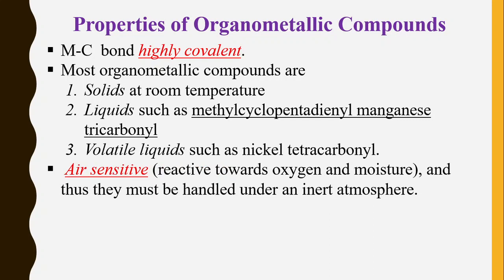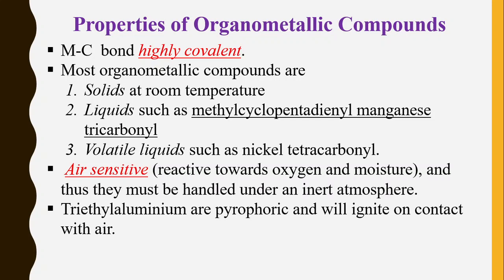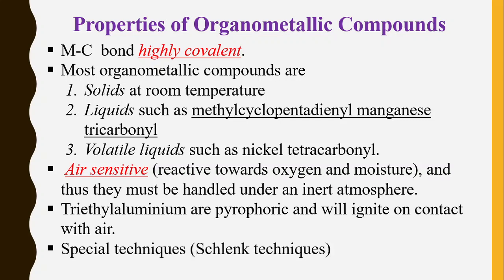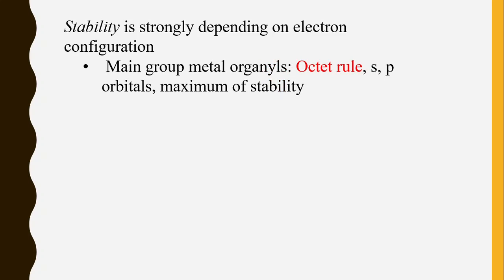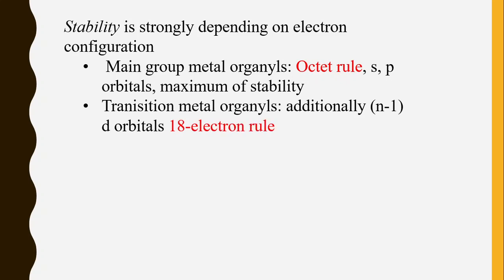These organometallic compounds are air sensitive. Then triethyl aluminum is pyrophoric and will ignite on contact with air. Special techniques are used, such as the Schlenk technique, for handling. Stability strongly depends on the electronic configuration. Main group organometallics follow the octet rule, and transition metal organometallics follow the 18 electron rule. So in the next lecture we are going to study about the 18 electron rule and the remaining points from this lecture also.